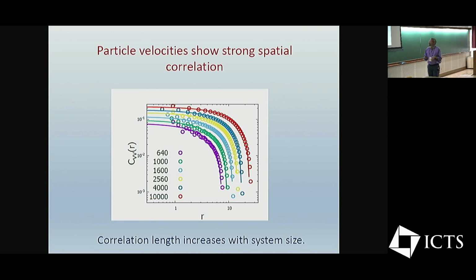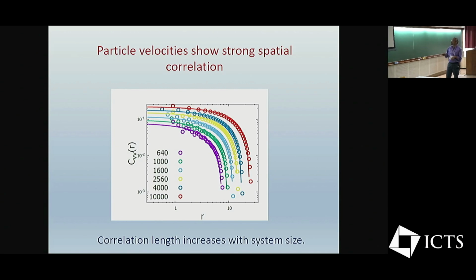And one finds that this correlation persists for fairly large values of the separation between the two particles. Of course, this correlation function eventually goes to 0, or actually becomes negative at very large distances because we have a conservation law. But you can see that the correlations extend over fairly large distances.